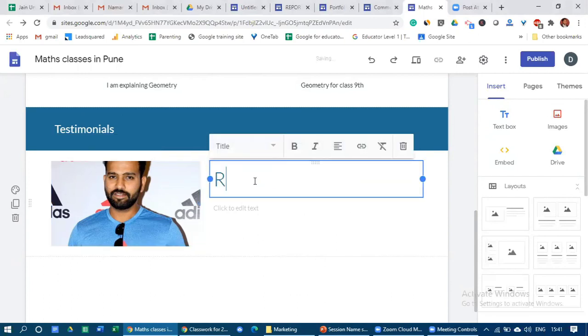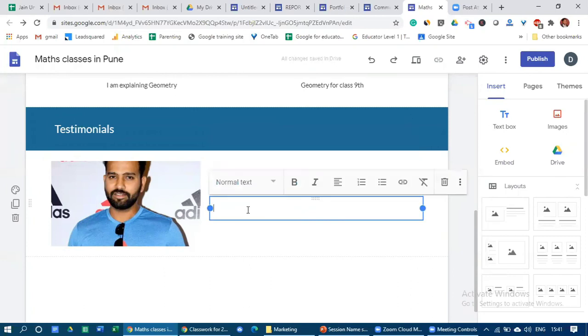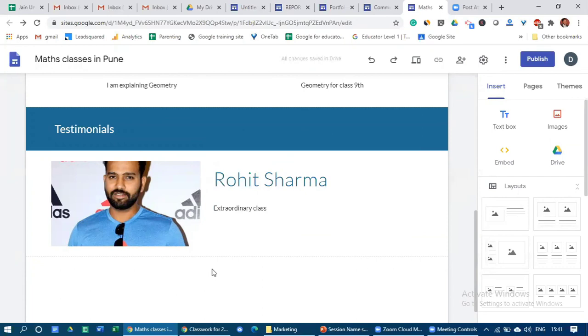Right, Rohit Sharma, and parents will get very happy about it. They are sending their kids to some tuition classes where Rohit Sharma was the student, and he is just writing extraordinary class. So this is the way you can have lots of testimonials in the web page.